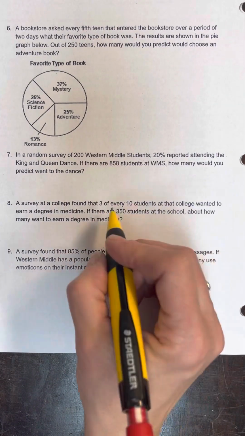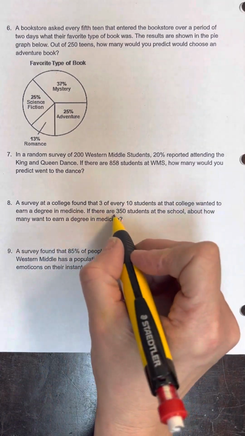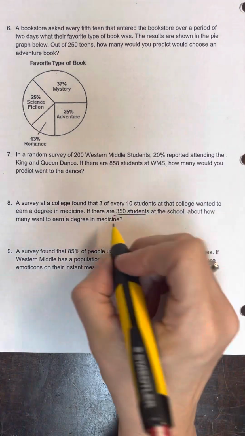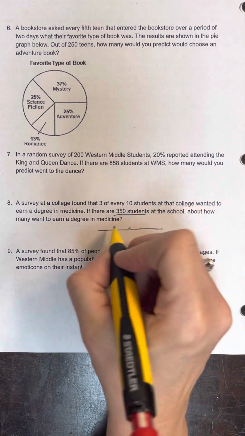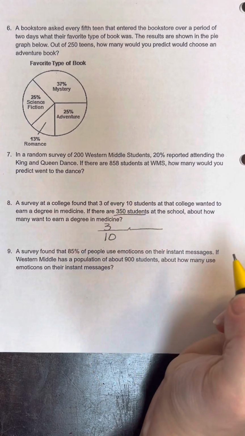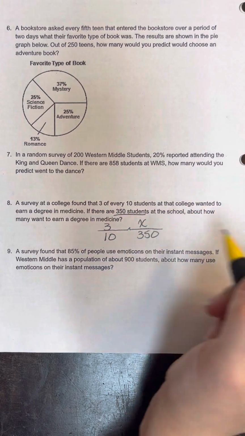A survey at a college found that 3 out of every 10 students at that college wanted to earn a degree in medicine. If there are 350 students at the school, about how many want to earn a degree in medicine? Okay, so 3 out of 10, and we want to know how many out of 350.